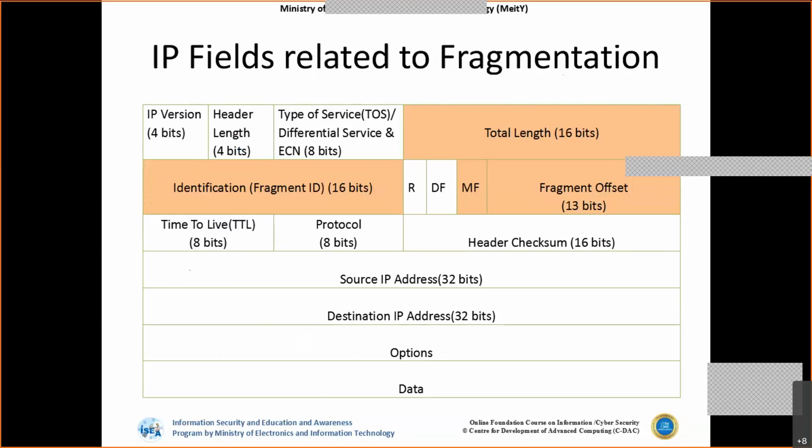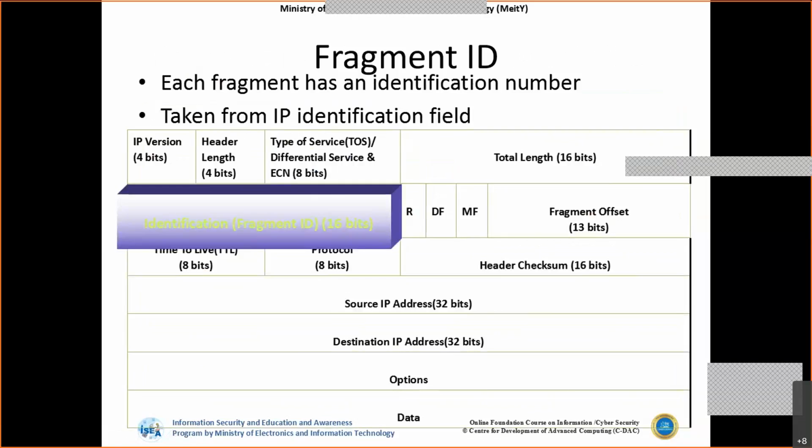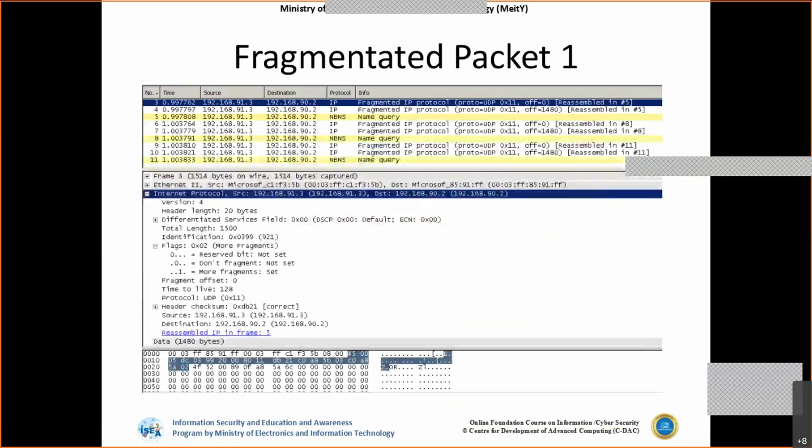Now the destination machine will check this. If more fragments is set to 1, then it will wait until all the fragments of that packet reach the destination. Once all the fragments have arrived, it will process the data further. So this is one example of fragmentation captured in Wireshark, and I'm showing it with a screenshot.